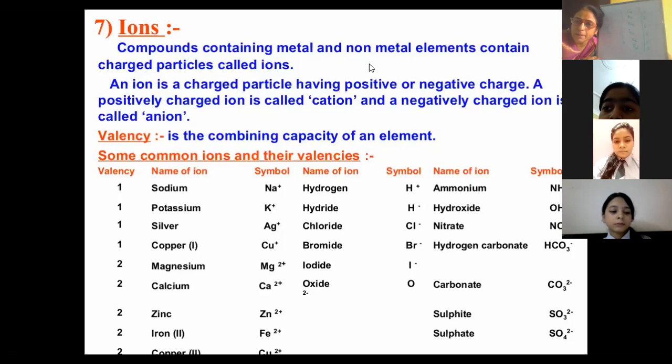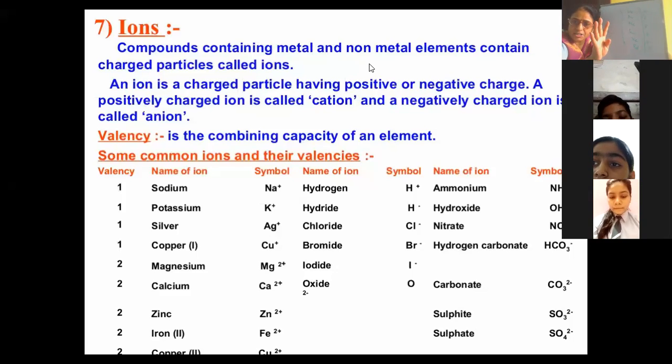How do they become stable? By gaining or losing electrons in their last shell. They don't have 8 electrons or 2 electrons in their last shell, so what will they tend to do? Will they remain unstable? They lose or gain the electrons.